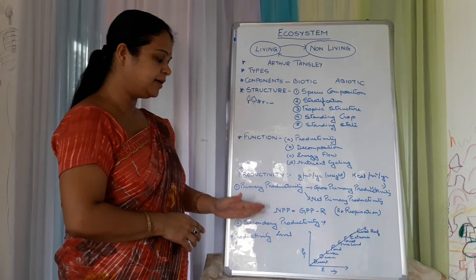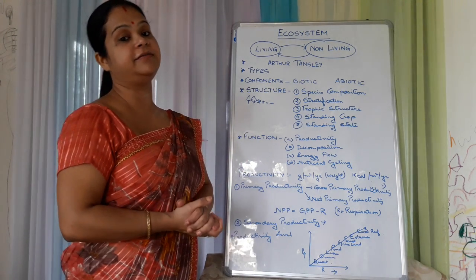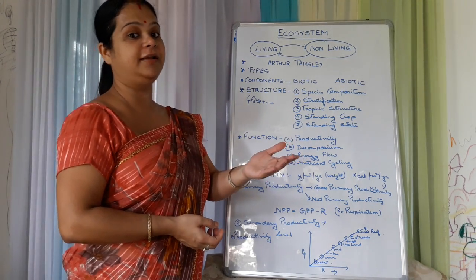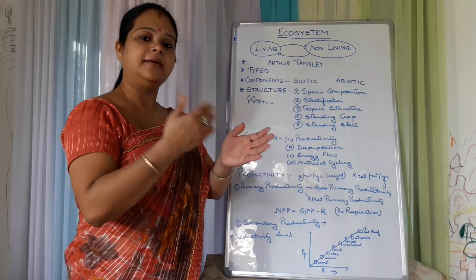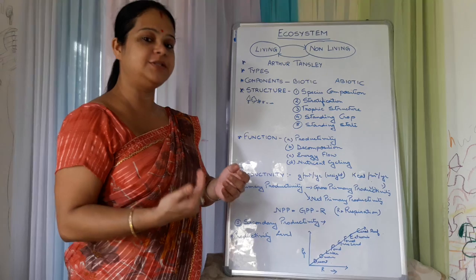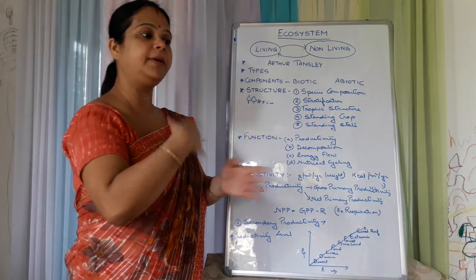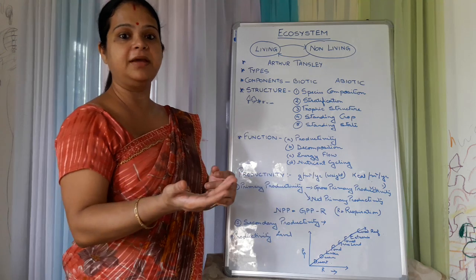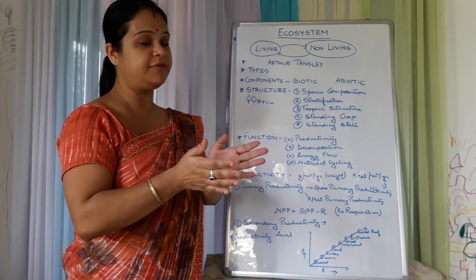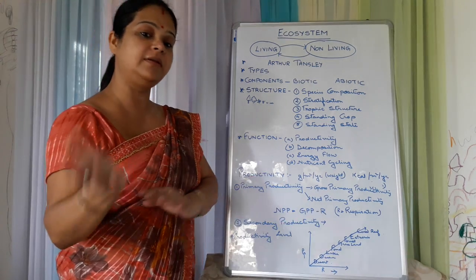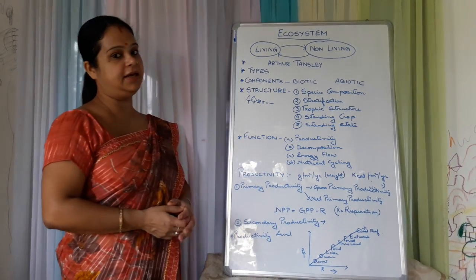Now, secondary productivity means that particular amount of energy-rich organic matter that is available to the next trophic level. The plants are producing, that is the primary productivity. After plants, the herbivores will consume the plants, so that energy-rich food is given to the herbivores. Then those herbivores are eaten by the carnivores, so it is transferred to the next trophic level. That is known as the secondary productivity.